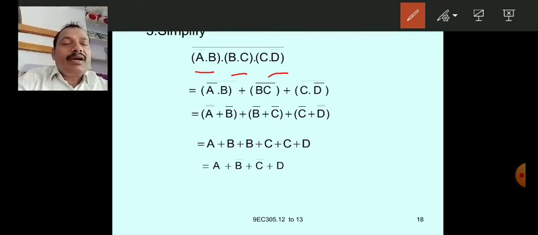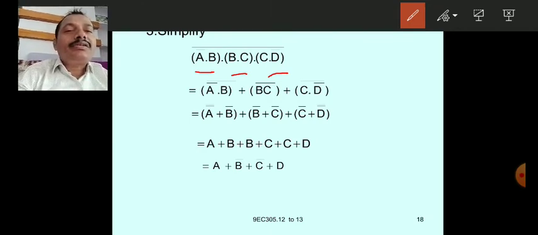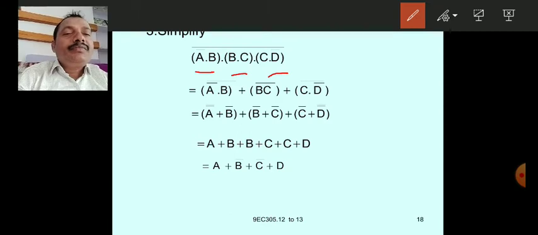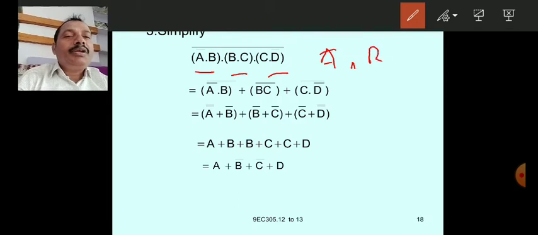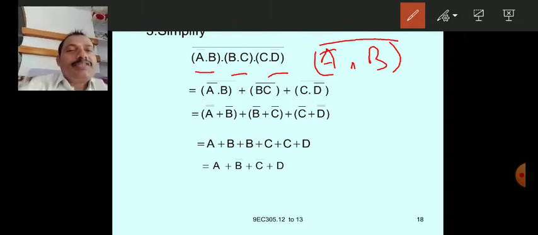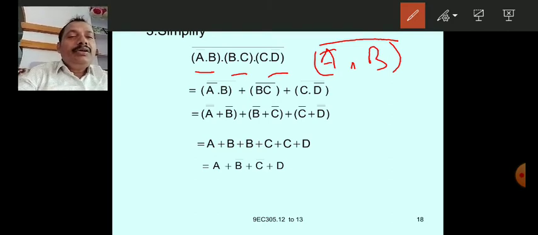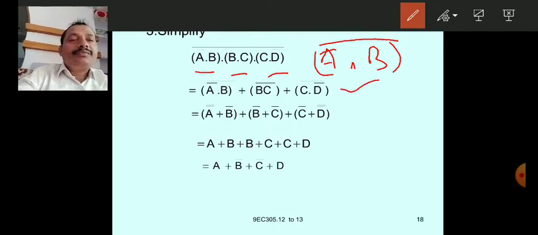By applying De Morgan law, the first one will get the complement. That means A bar dot B whole bar. Like this, you will get the first term complement. Next, plus BC whole bar. Next, plus C dot D bar whole bar. So this is the expression we got.